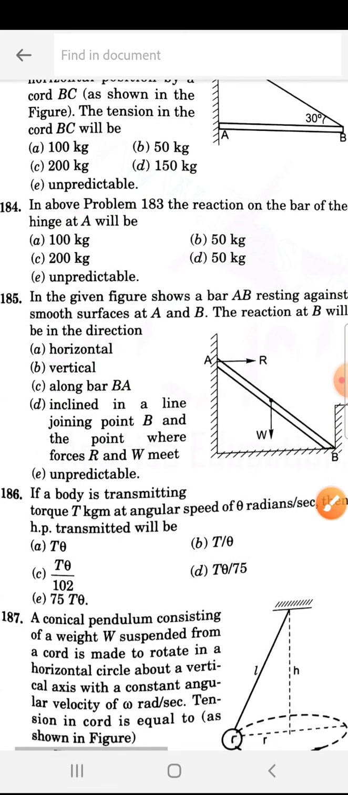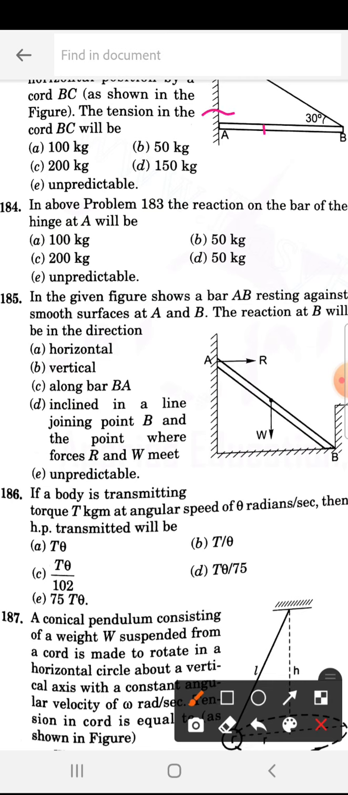184. In the above problem, the reaction on the bar at the hinge A will be. So at hinge A, what is the reaction they are asking? 184 is A, that is 100 kg. Okay, just remember these answers, memorize the answers. They will copy the same question.